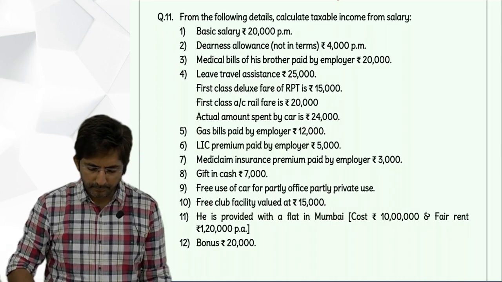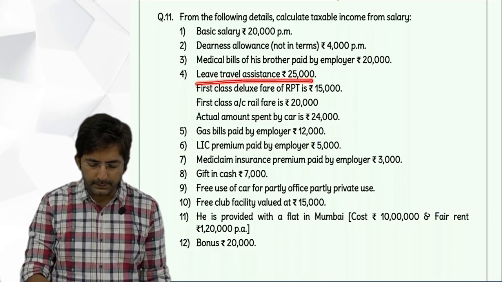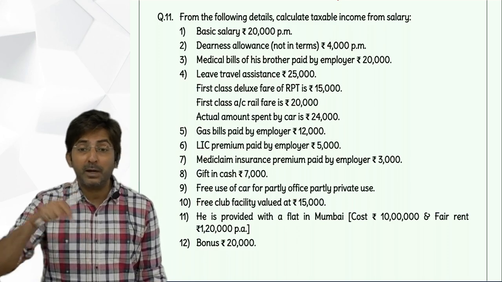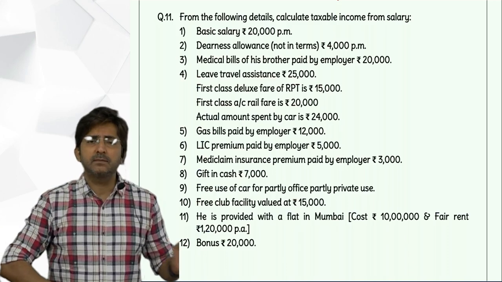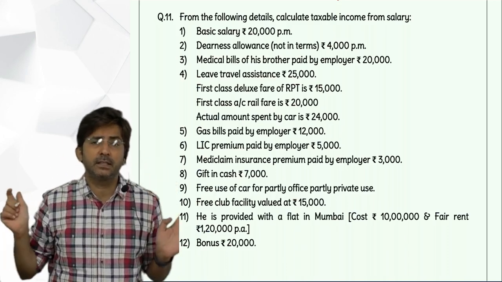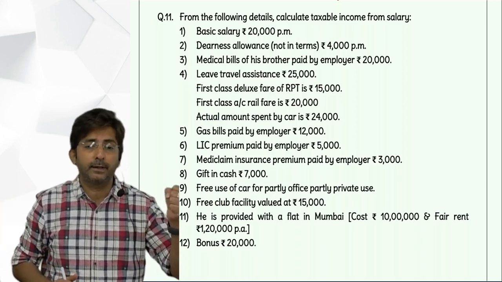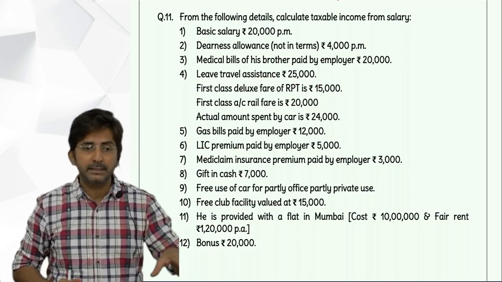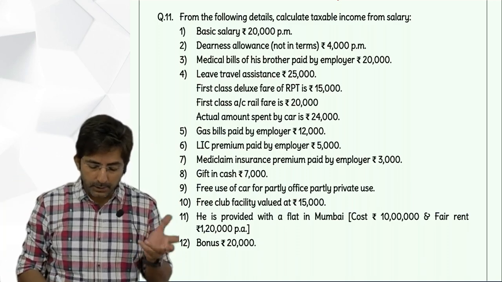Then leave travel assistance 25,000. This is what he has received. Now tell me, how will you think? I don't go as per the sum, I go as per the system. Our system says journey. Check the journey. Journey by air, economy class. Otherwise, first class AC rail fare. If that is not possible, RPT. If that is also not possible, first class AC rail fare, similar journey. So go in that flow. So check: the journey is by